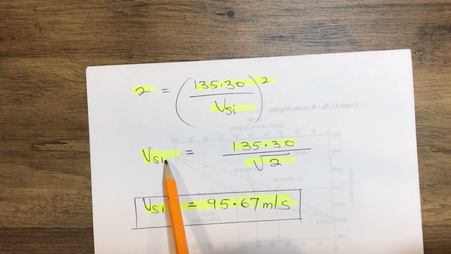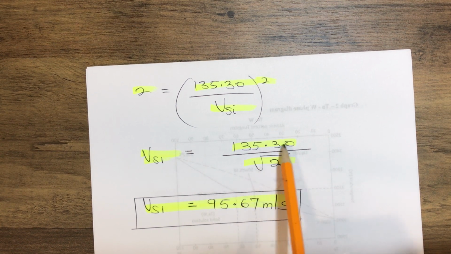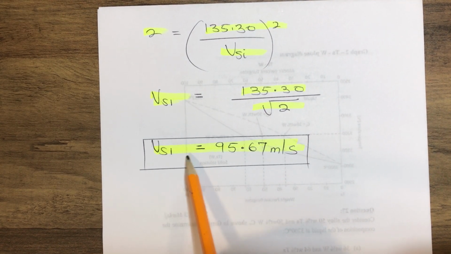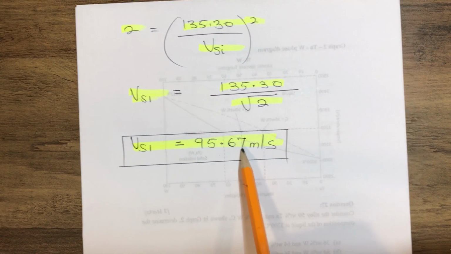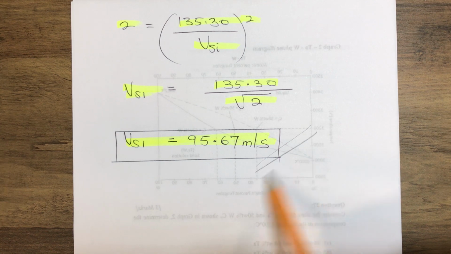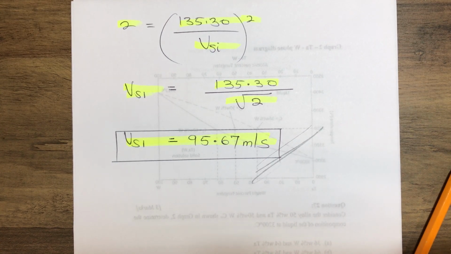Therefore we have our stalling speed equals 135.30 over the square root of the load factor. So our stalling speed, which is the maximum stalling speed for the bank turn at 60 degrees, equals 95.67 meters per second. Thank you.